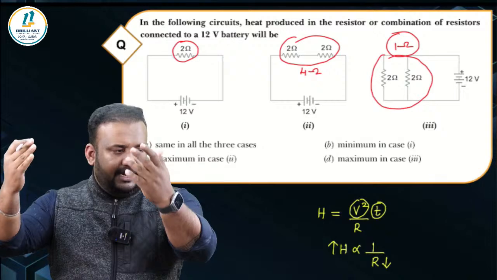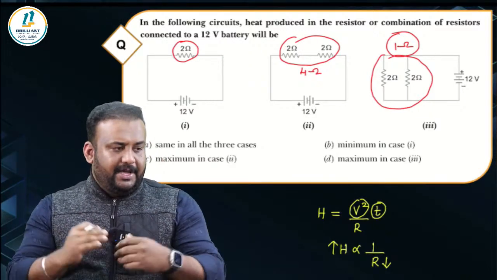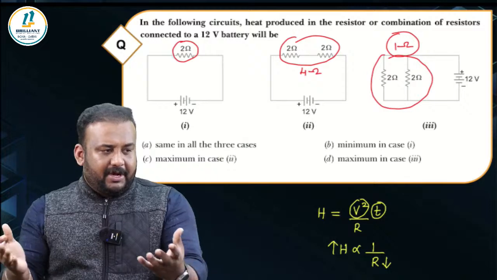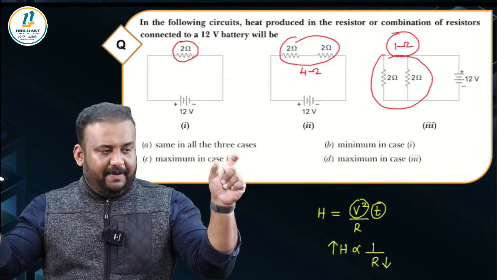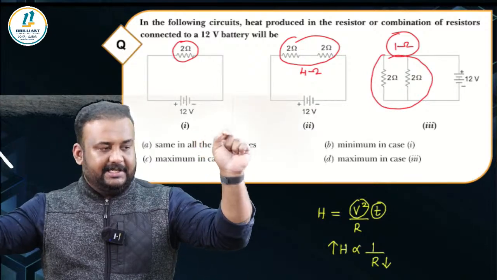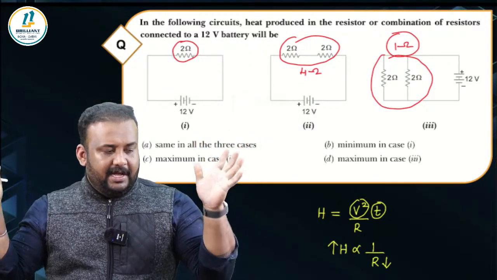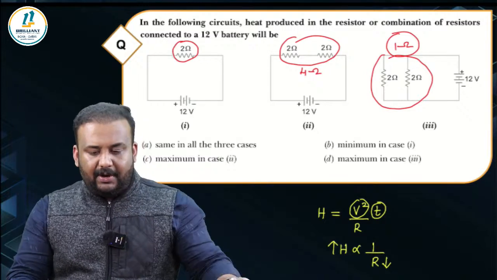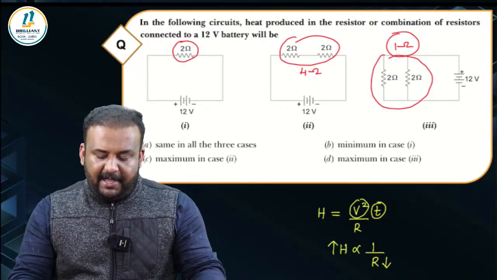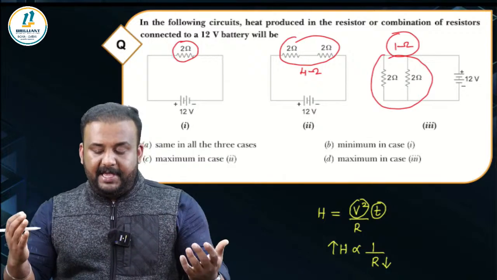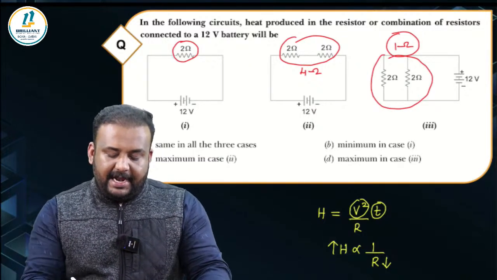Higher the resistance, lower the heat. You don't have to calculate exactly how much heat is produced, because this is a very simple circuit. You have 12 volt applied in every circuit, and the resistances are all different. Where the resistance is low, the heat will be higher. So maximum heat will be produced in the third circuit, right?